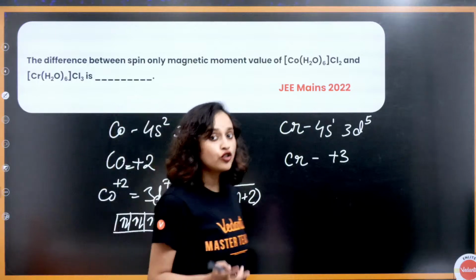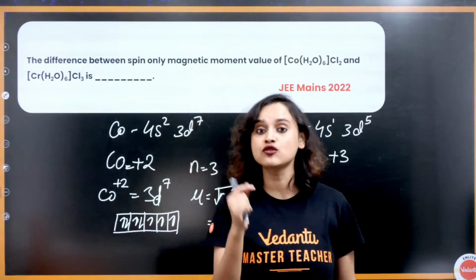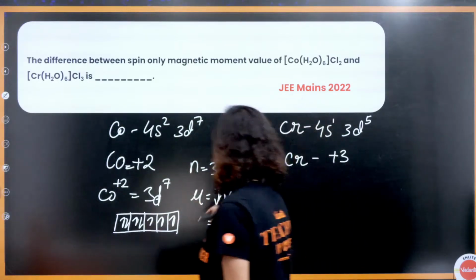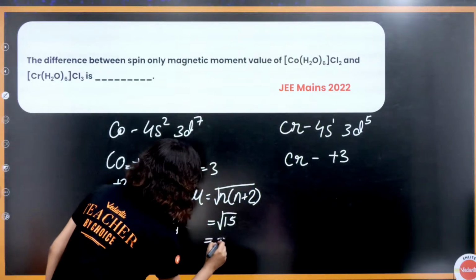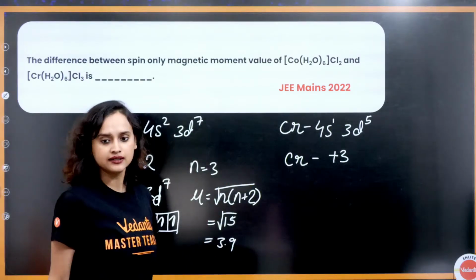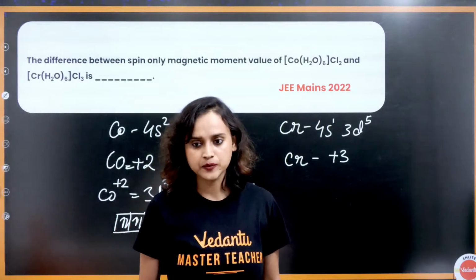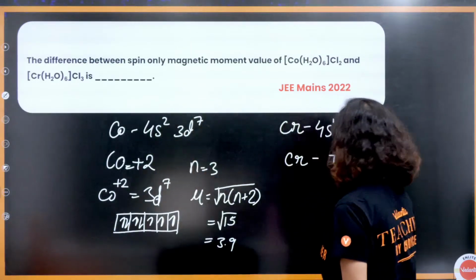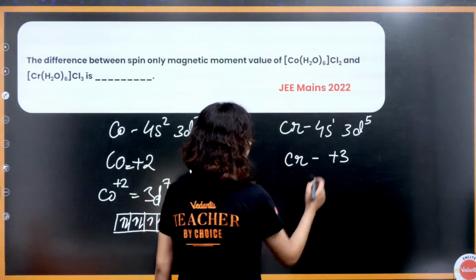Now root over 15, how can we figure it out fast? Root over 16 will be 4. So root over 15 will be somewhat 3.9. Am I right? Absolutely.